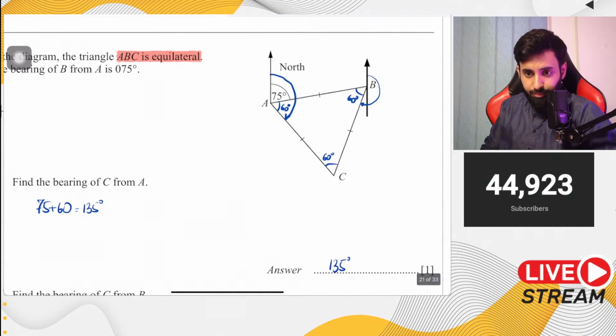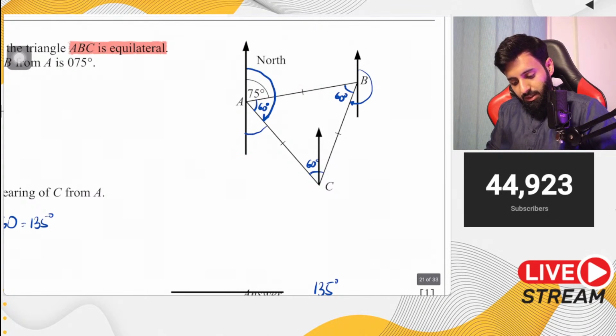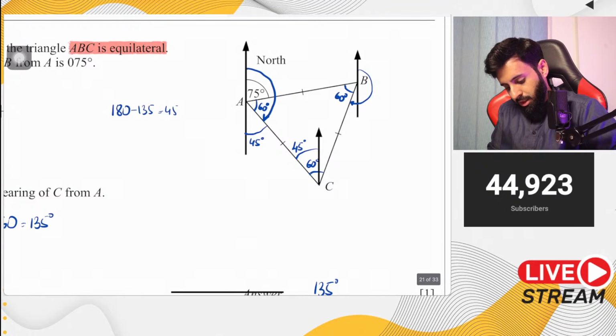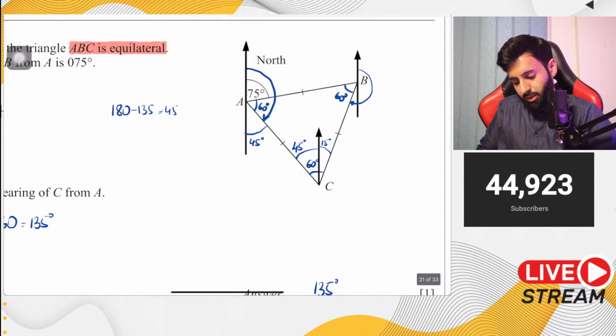So here's what you can do. The answer that you guys are saying is 135. Let's see. I don't know if that's the correct answer. So basically, if you extend this north a little, this is the key. Find out this angle. It will be equal to 180 minus 135, which is equal to 45 degrees. That means this angle is 45 degrees, which means this angle will also be 45 degrees, which means this angle will be 15 degrees.